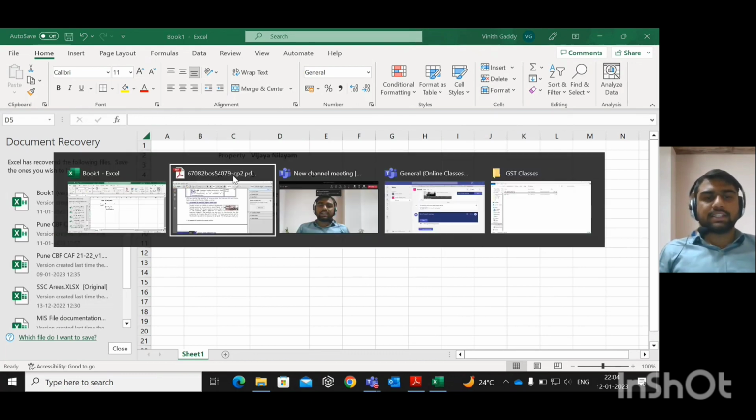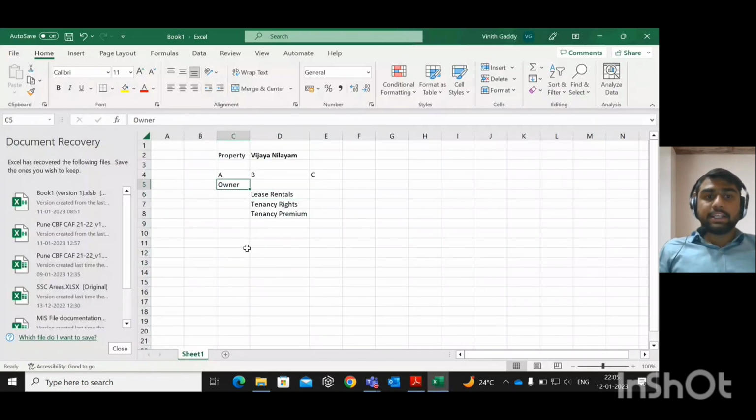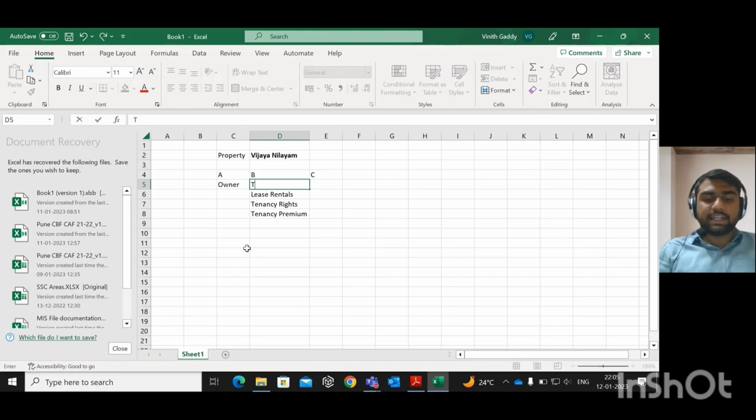Now, in this example, A is also giving the right to lease. That means in these tenancy rights, A is giving to B, the tenant, the right to rent to other persons also.